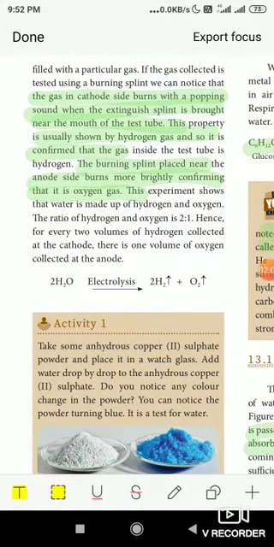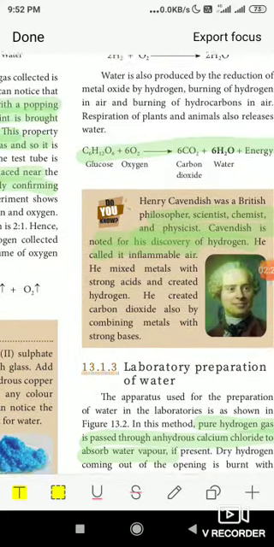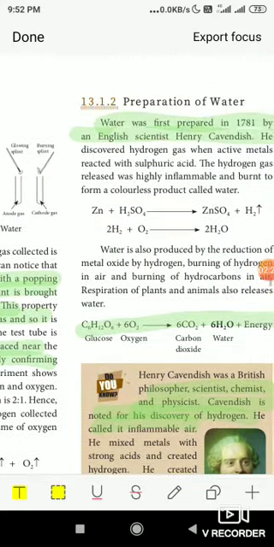And in the activity 1, they have told that when we take anhydrous copper sulfate and pour drops of water, it will become hydrous copper sulfate, and the white color of anhydrous copper sulfate will convert into blue color because it is getting hydrated. That was the activity 1. And next is who found out the hydrogen gas.